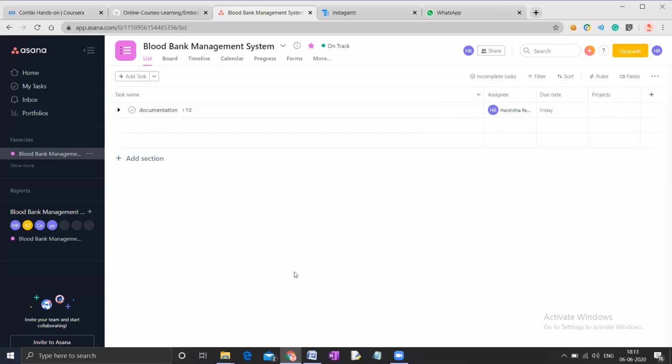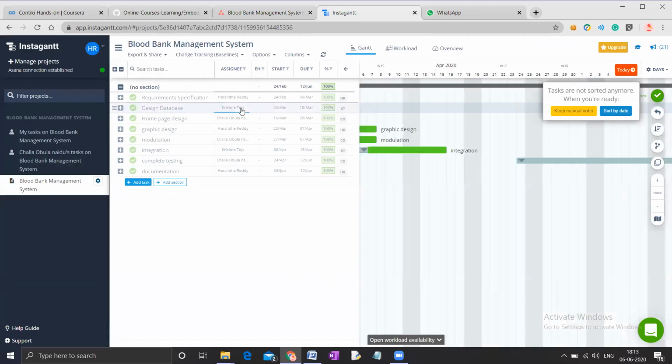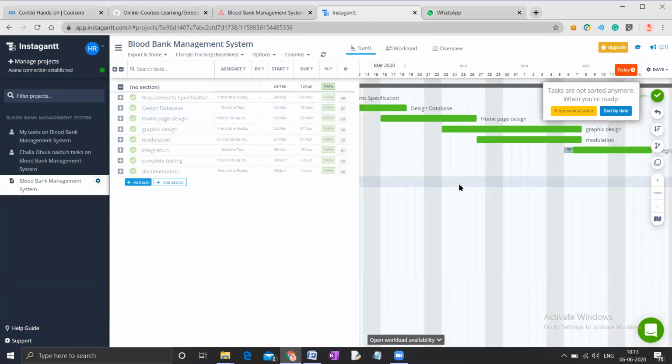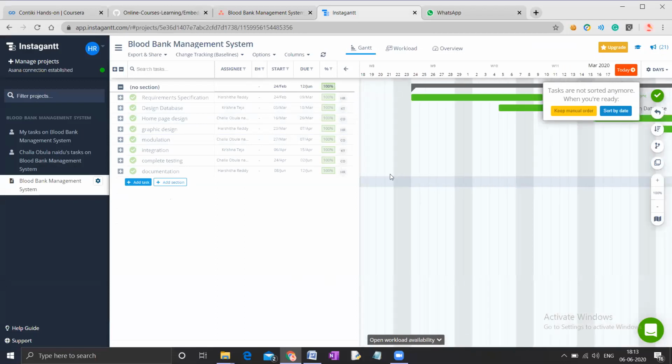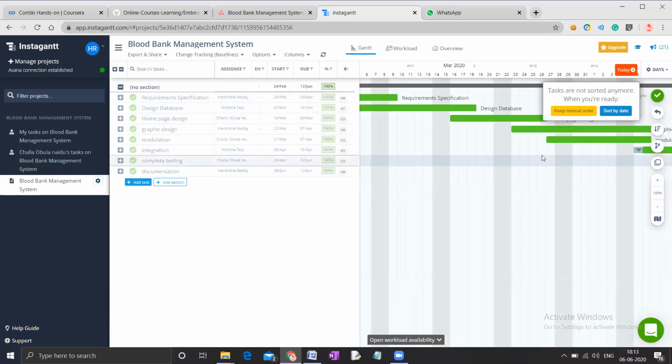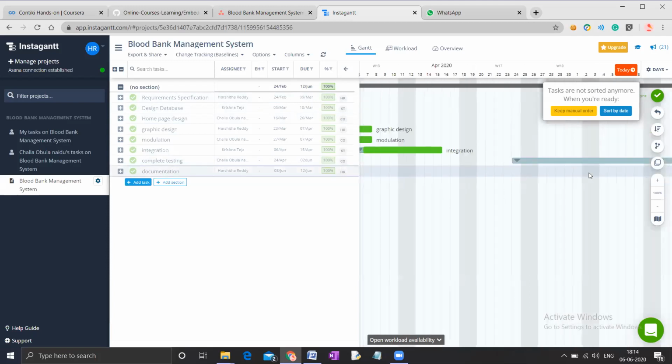We have linked our Asana tool to the Instagram tool. In the Instagram tool, we can see all the tasks here which we have added in the Asana tool. The Instagram tool gives us the Gantt chart designs for the tasks we added. It goes under the date from which it was started and from which it was ended. So you can refer to the Gantt charts and you can progress your project.